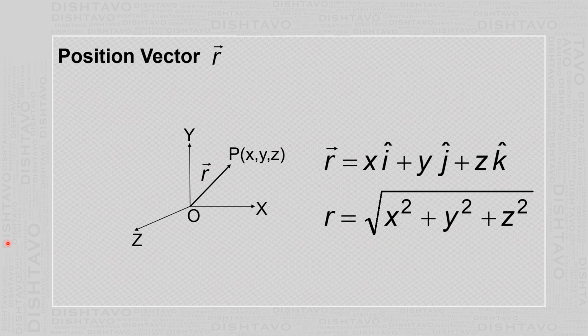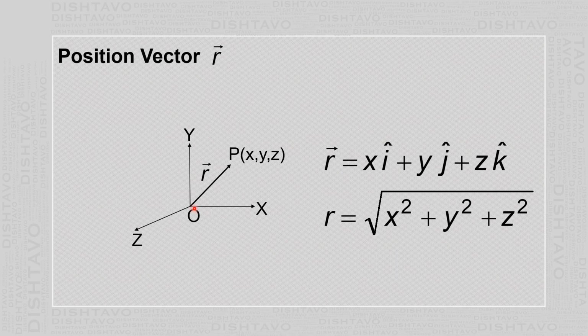Here, position will be specified with respect to the origin of that coordinate system, and it can be given by coordinates x, y and z. The x coordinate is what you get when you drop a perpendicular from that point on the x-axis and measure the distance from the origin.